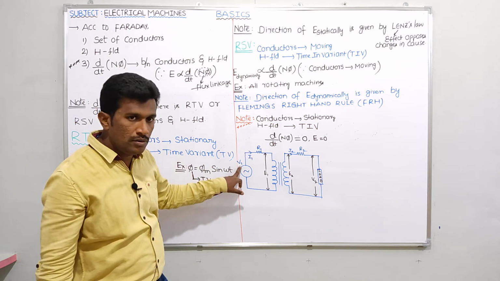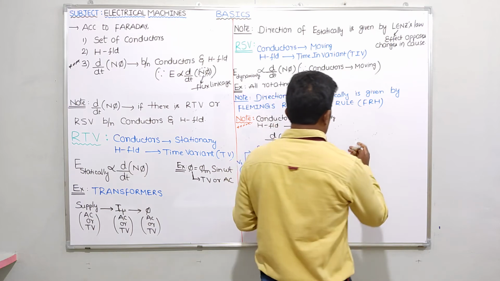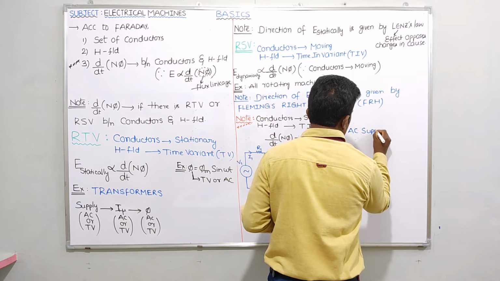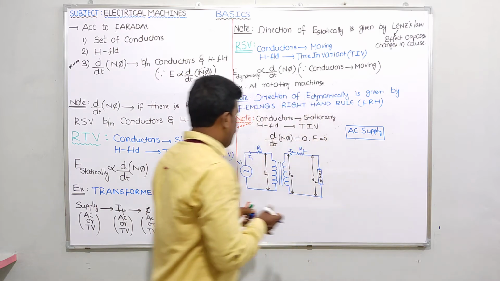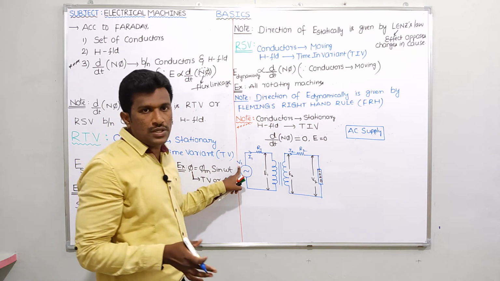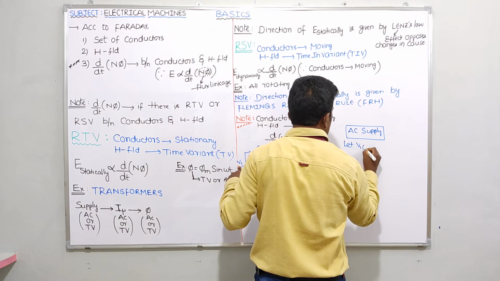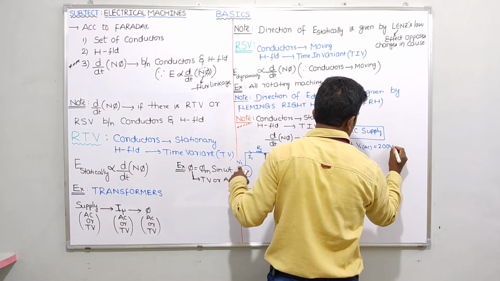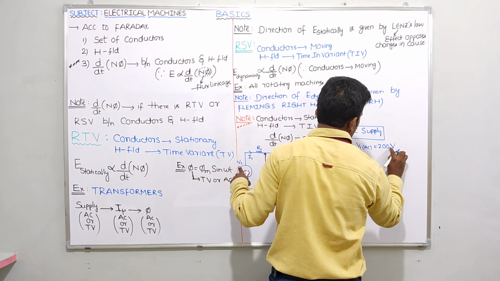So this is the AC supply only, no? I have taken the AC supply. First of all, let me discuss the AC supply case, then I'll go for the DC supply case. Connecting an AC supply we know already, but anyway I'll repeat once again. Tell me guys, if I connect an AC supply to the transformer, I'll take the magnitude of the AC voltage source, let V1 AC equal 200 volts. Is it clear?